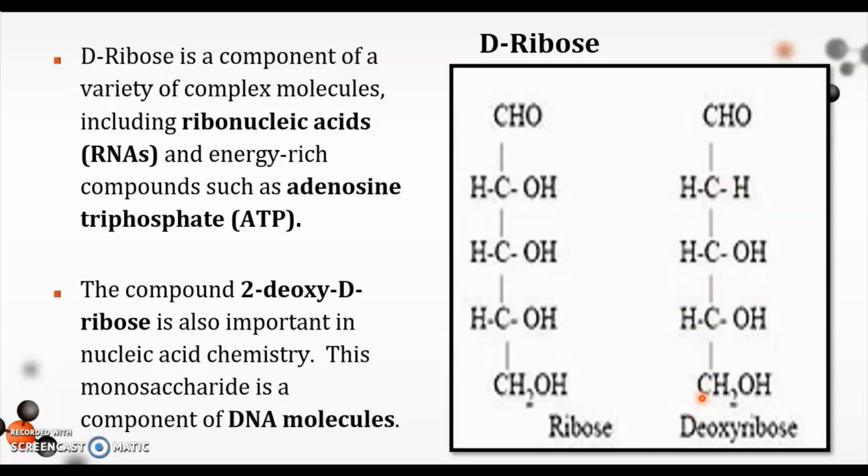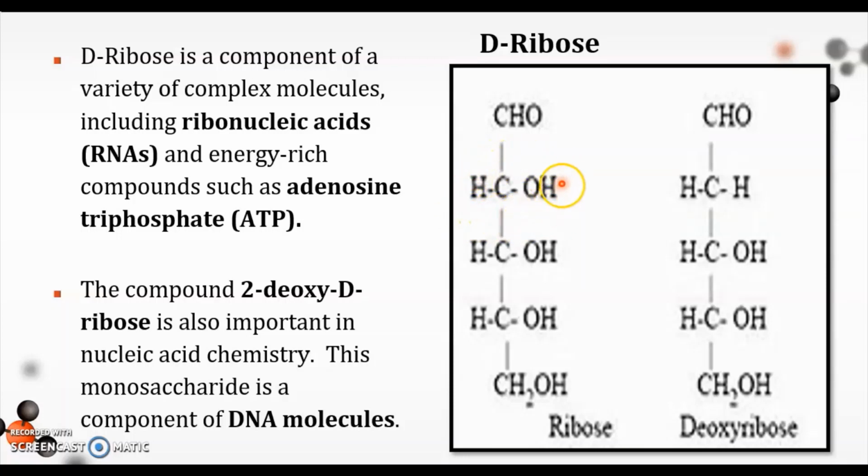It means they both have 5 carbon atoms. Let us take a look at a very important carbon wherein we will see their differences. As you can see, the difference is on the second carbon.